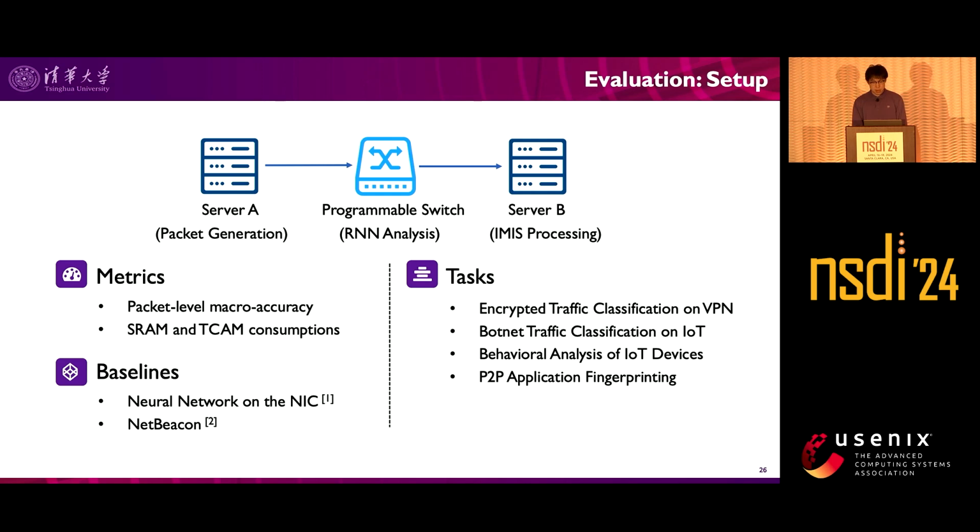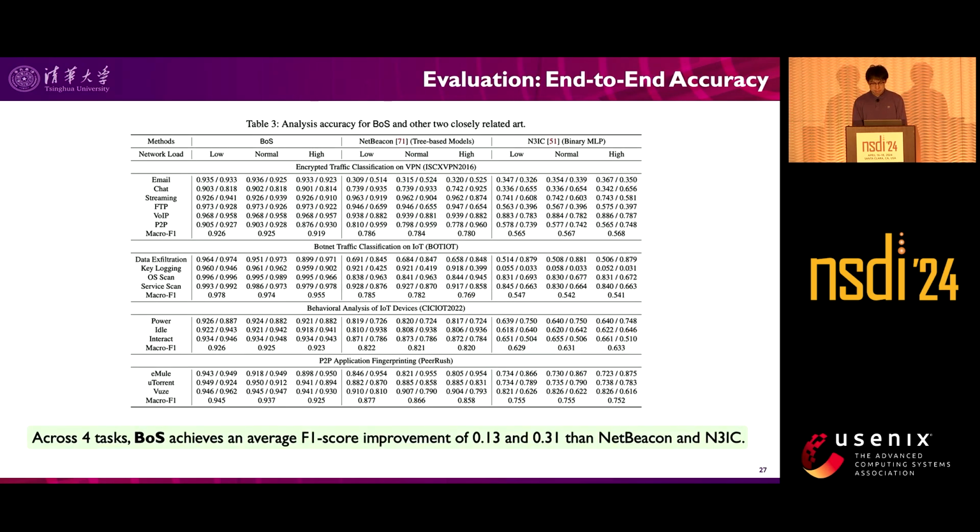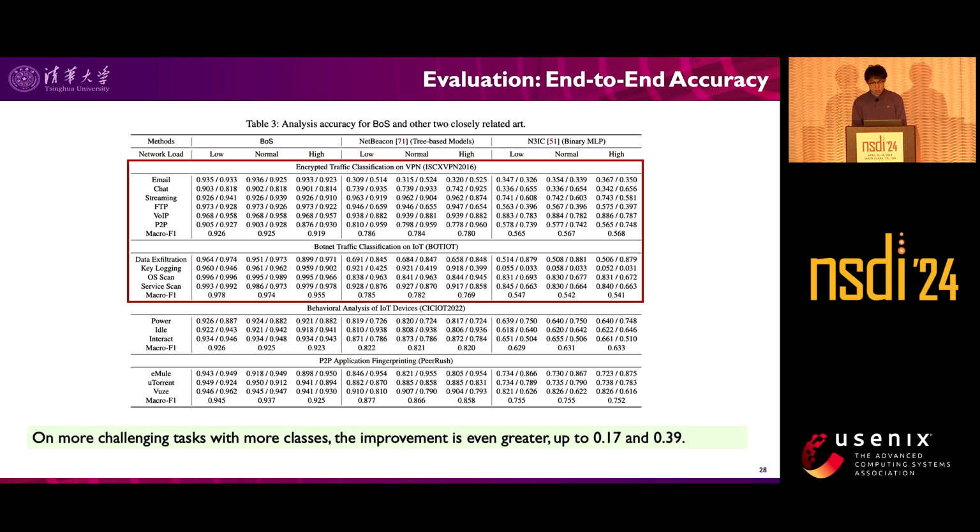We use packet-level macro accuracy and data plane storage consumption as the metrics and evaluate BOSS on 4 traffic analysis tasks. The baselines are the neural network on the NIC and NetBeacon. For the end-to-end traffic analysis accuracy across 4 tasks, BOSS achieves an average F1 score improvement of 13% and 31% over NetBeacon and the neural network on the NIC, respectively. On more challenging tasks with more classes, the improvement is even greater, up to 17% and 39%.